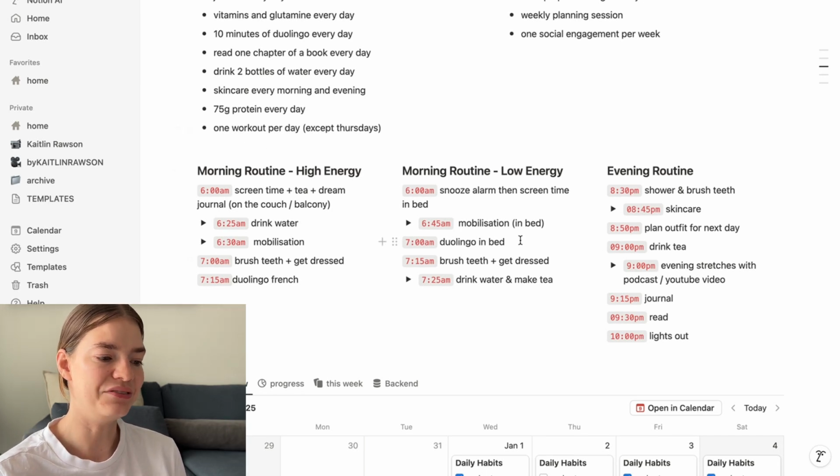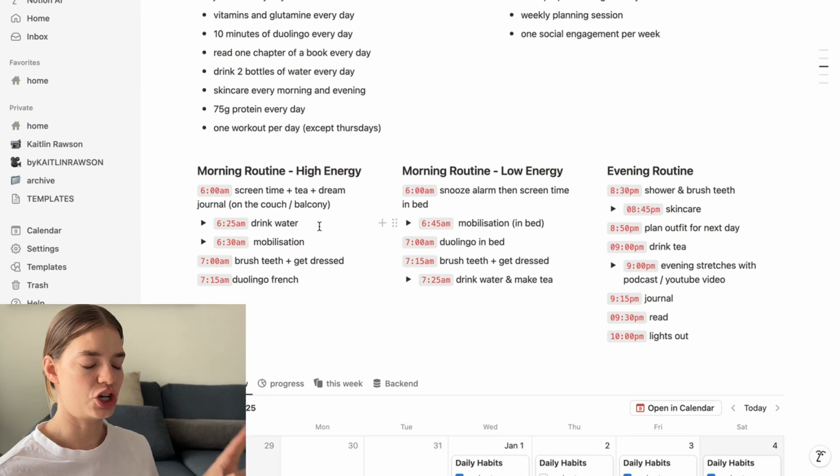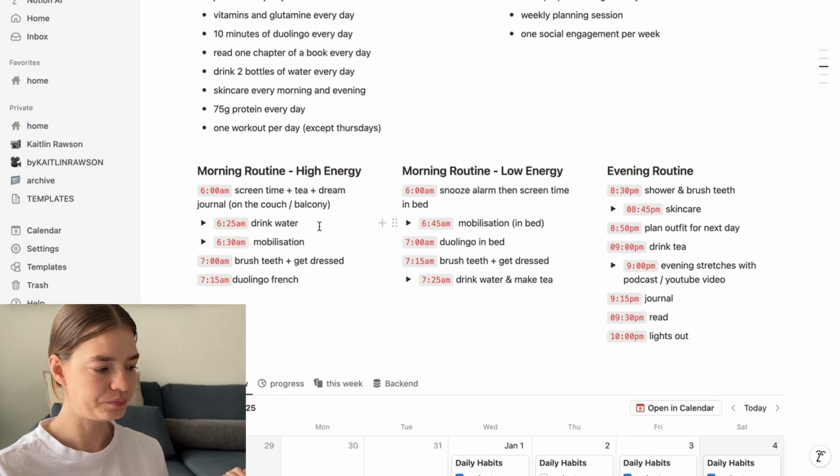And then I've also got my evening routine here, which is going to also help me keep on track with some of these habits, and I'm very open to tweaking and adjusting these throughout the year as I find what works best for me.